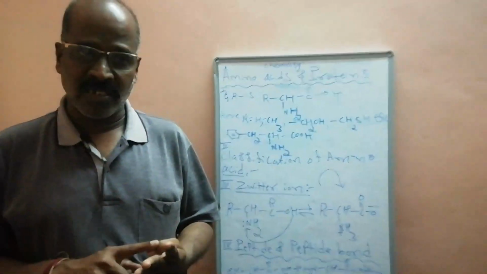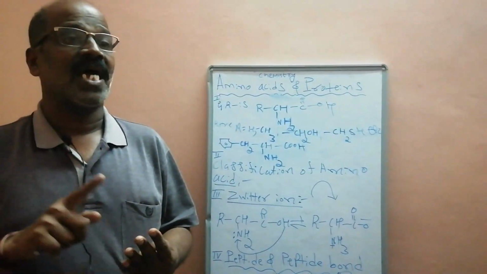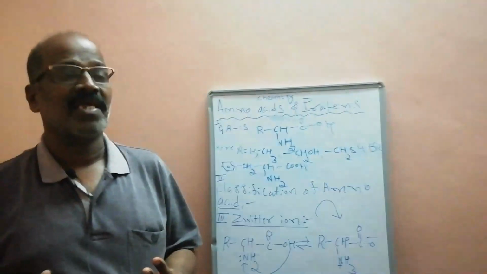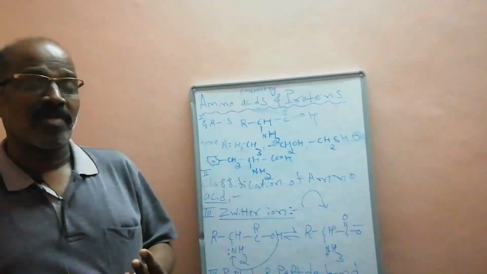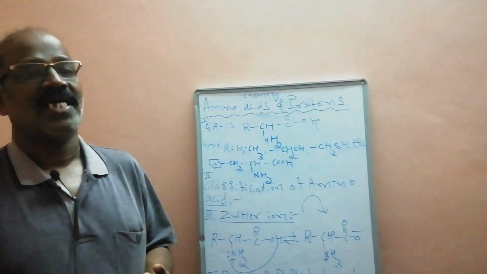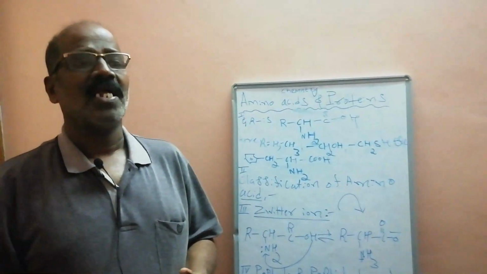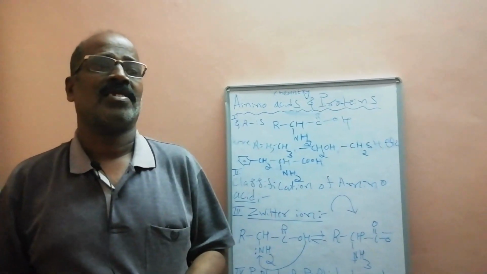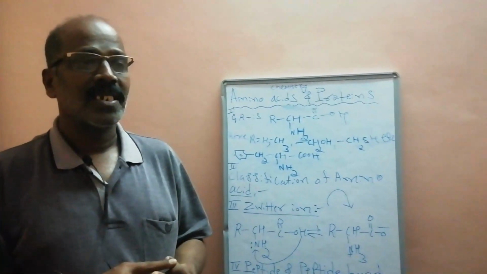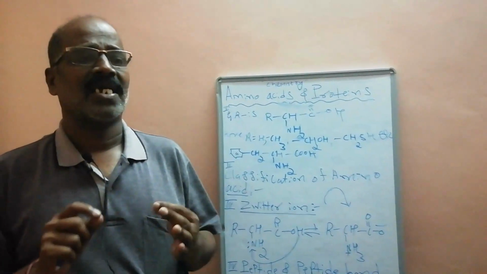These are amino acids which cannot be synthesized in the human body but must be supplied through the diet. They are called essential amino acids. Best examples are lysine, leucine and isoleucine.